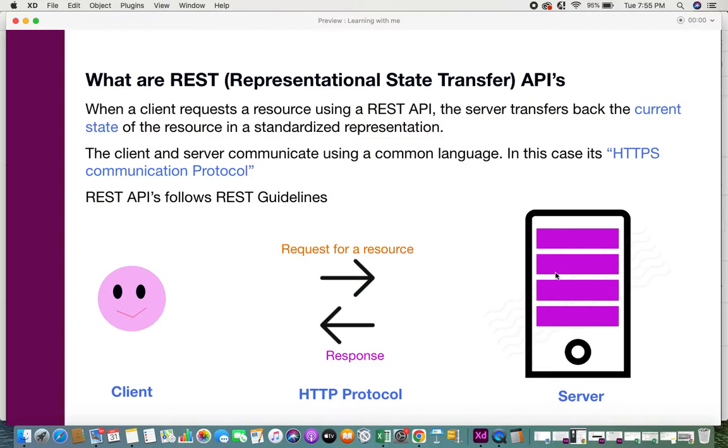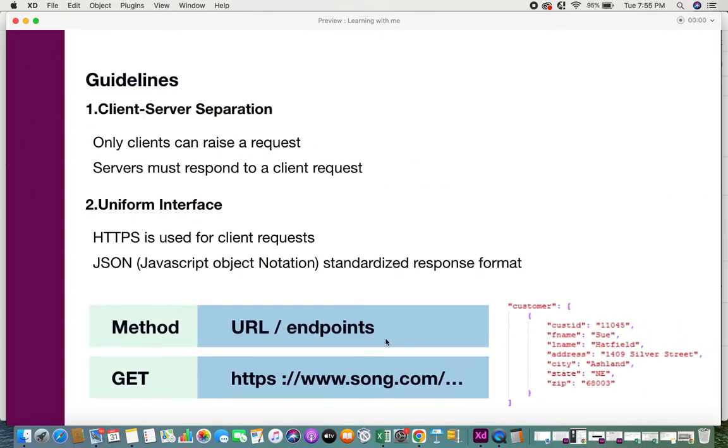And when the server wants to respond back to the client, the response is sent in a standardized format called JSON, which is JavaScript Object Notation.